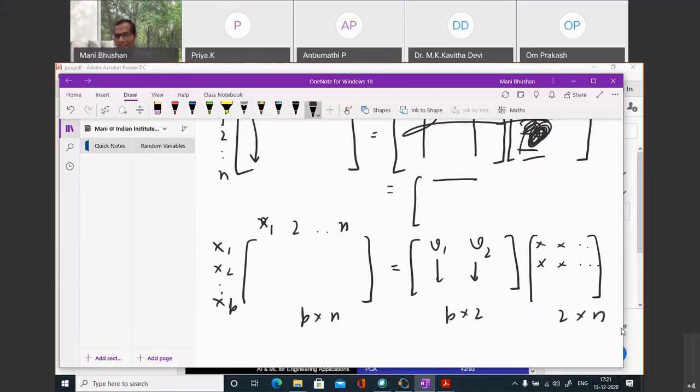Here, the sensor 1 reading x1 is v1, whatever the coefficient in v1, multiplied by some number, plus v2 multiplied by another number.